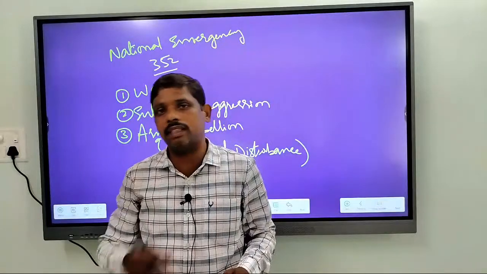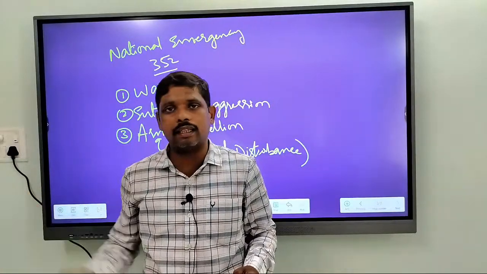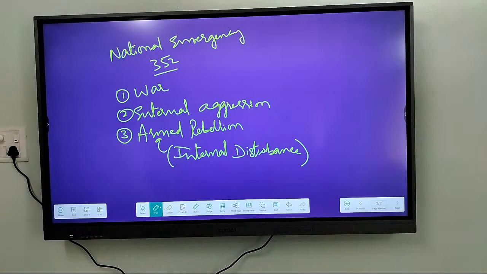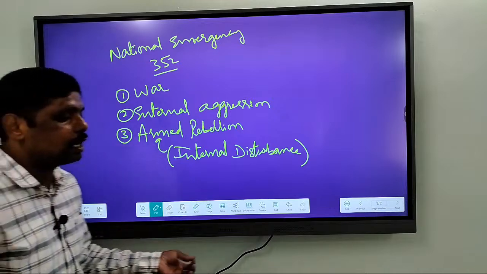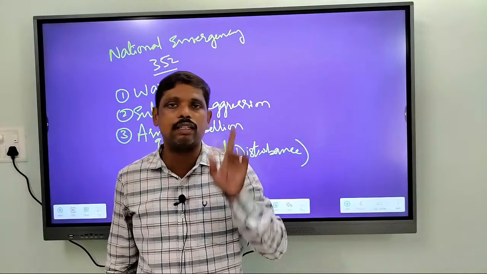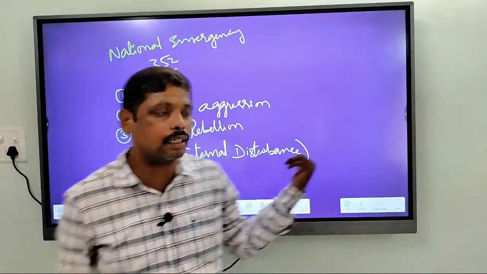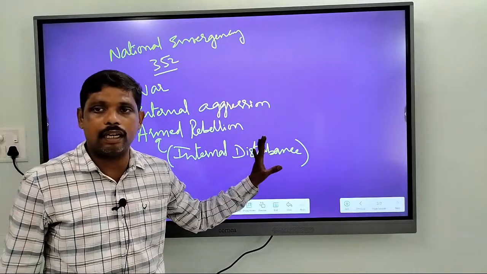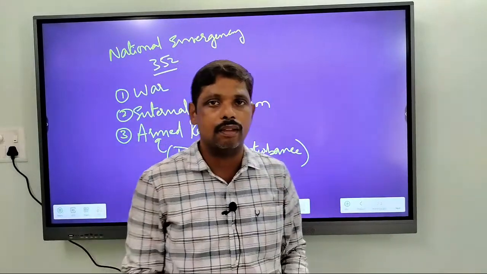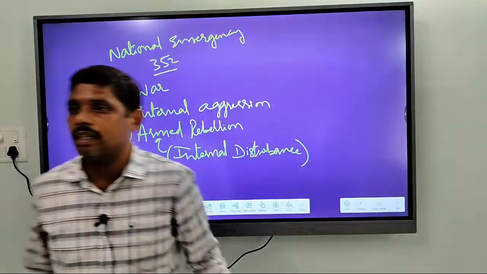We have seen wars. India had wars with other countries, with Pakistan and with China. It doesn't mean that whenever India went to war, there was an emergency. So how many times were emergencies imposed in India? Though we had four wars, emergency was imposed only one time, and that too on the grounds of internal disturbance. Remember, the ground that was used by Indira Gandhi to impose national emergency was internal disturbance, not during the wars. So this is what you should remember.